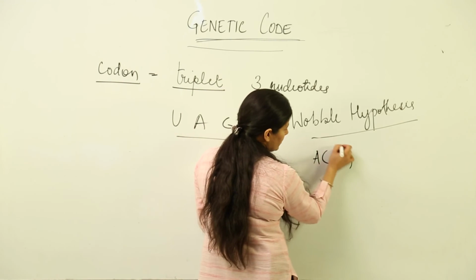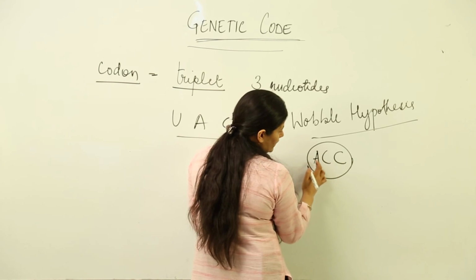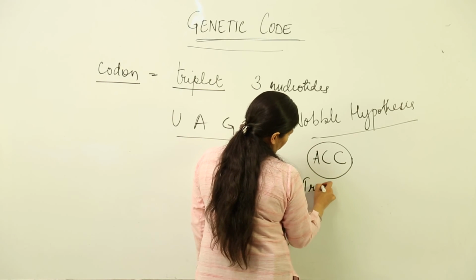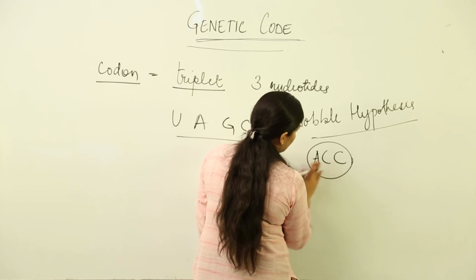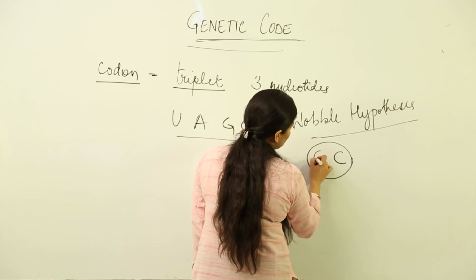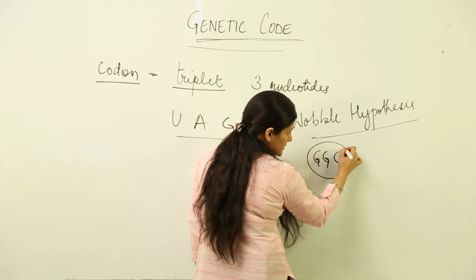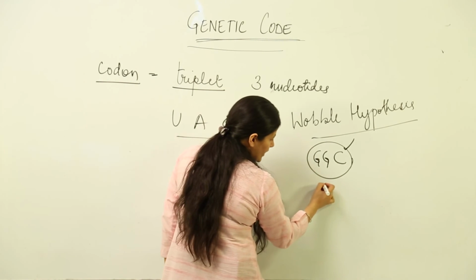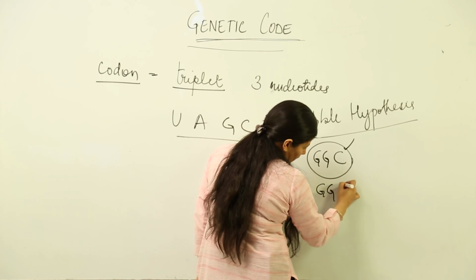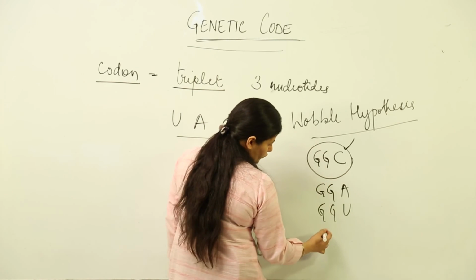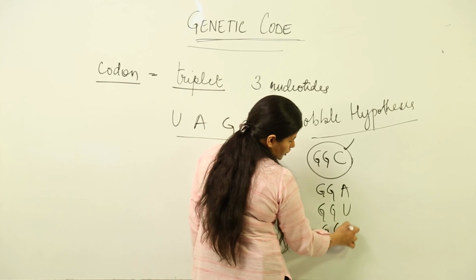Let us take glycine. GGC would code for glycine, then GGA would code for the same, GGU would code for the same, and GGG would code for the same.